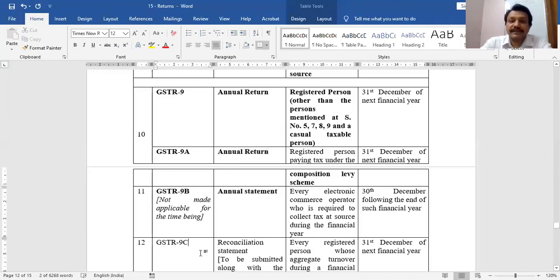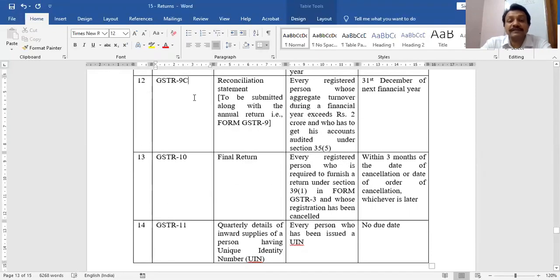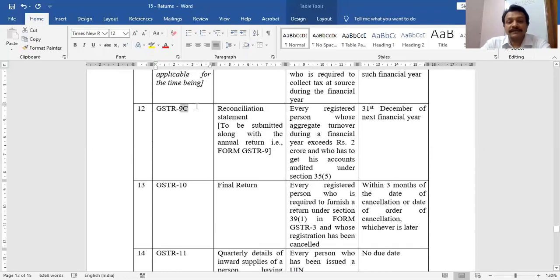And the last section 44 form is 9C. It is for special people. Special means whose turnover exceeds 2 crore and who has to get their accounts audited under GST laws. That means these are big businessmen whose turnover exceeds 2 crore and they are required to have their accounts audited.